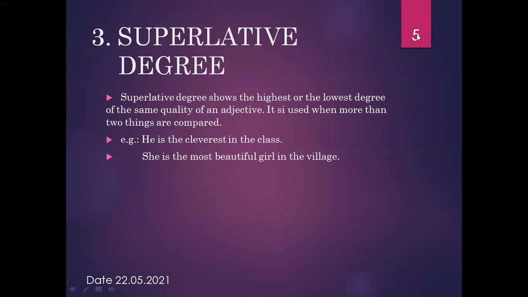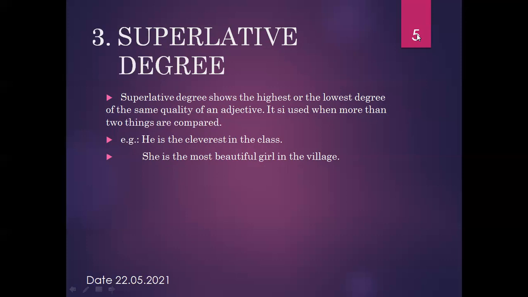It means in the superlative degree we use more than two persons or things of the same class and they are compared. For example, he is the youngest in his division. Here we use two or more things, like two or more persons.